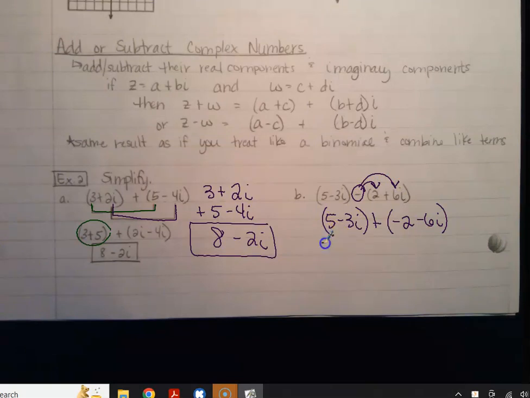So I'm going to bring the other part down here, -2 minus 6i, to stack. So I'm adding these quantities. So -3 plus -6 is -9i.